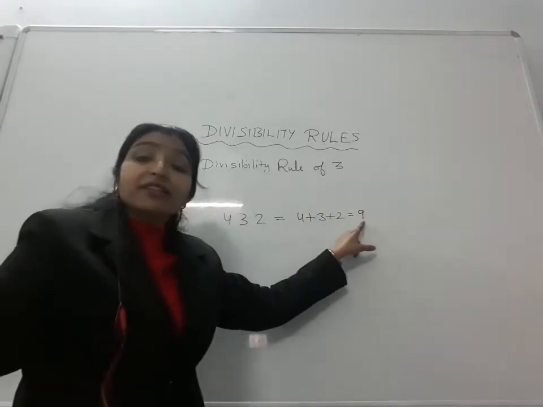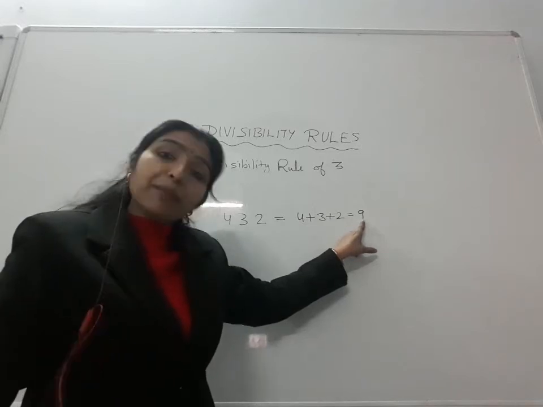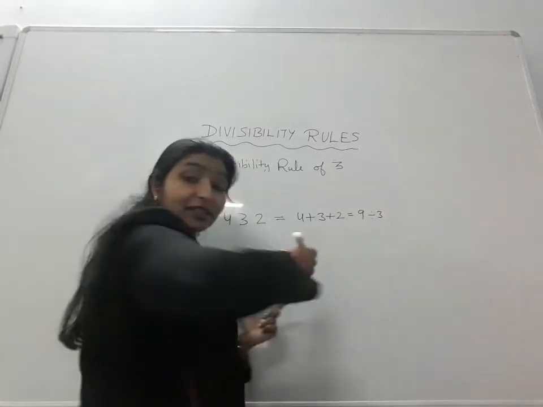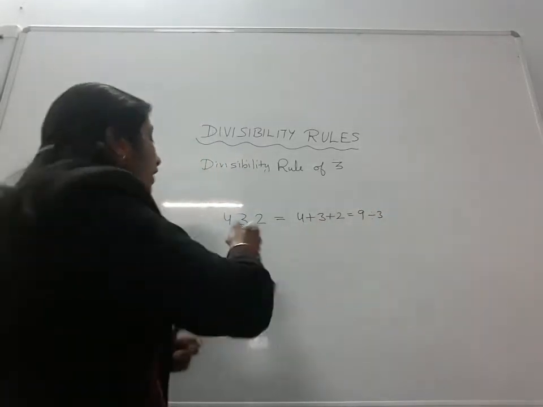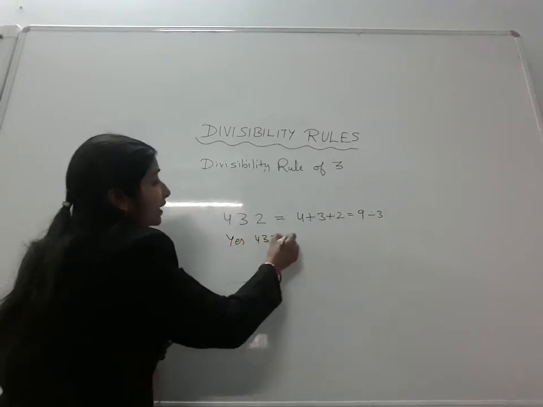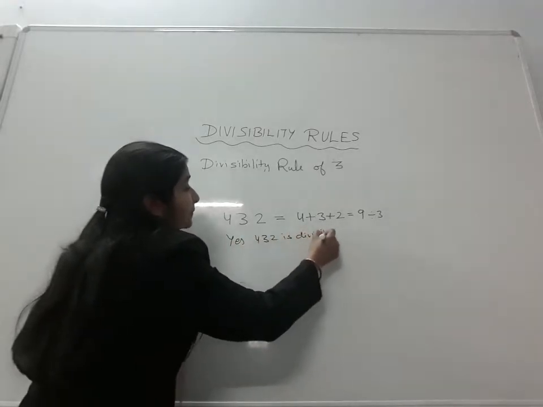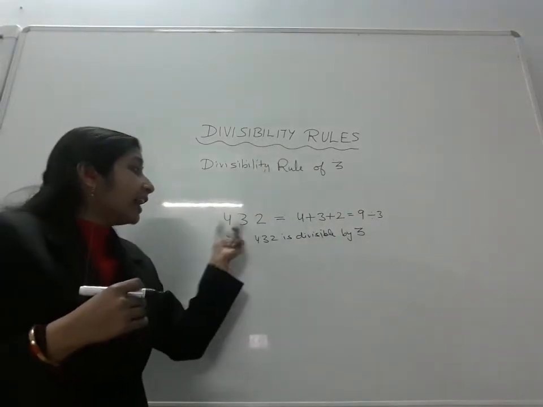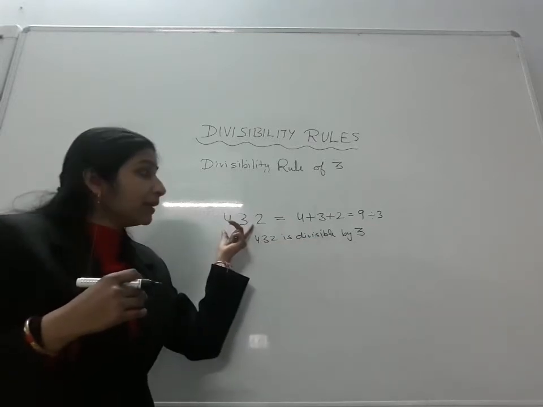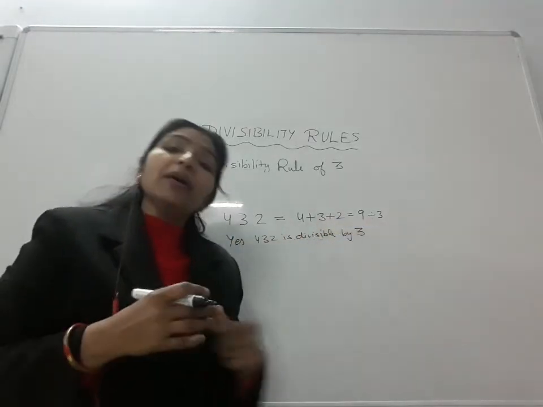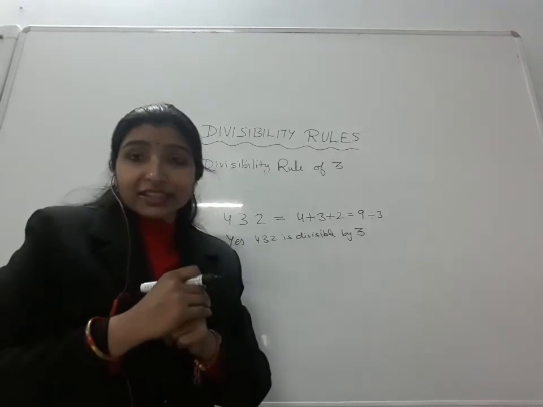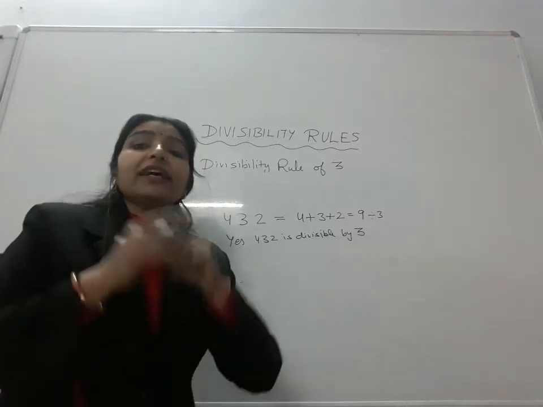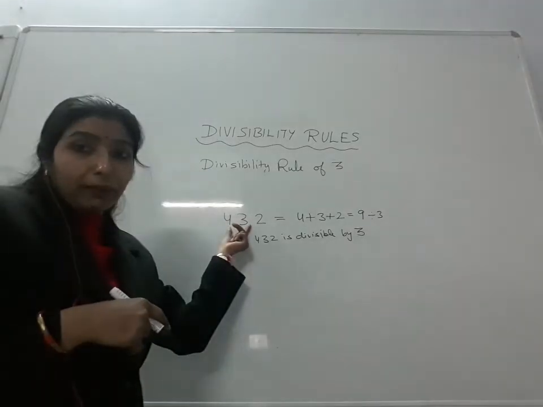And now check whether the result comes in the 3 table, or is divisible by 3. This 9 is divisible by 3. Yes, 9 is divisible by 3. So, yes, 432 is divisible by 3. So first step is add all the digits given in the number and then check whether that result is divisible by 3 or not. If the result is divisible by 3, then the number is also divisible by 3.